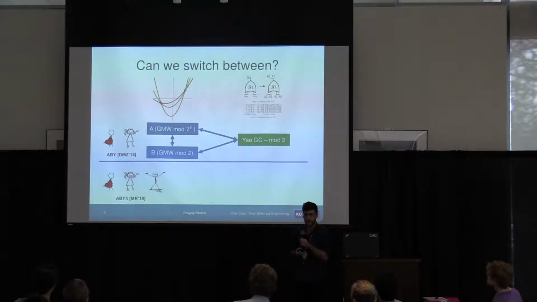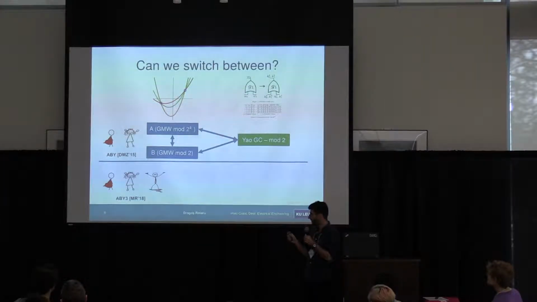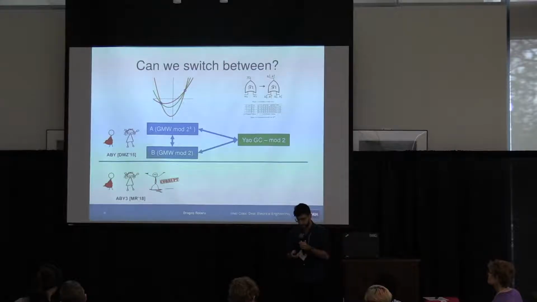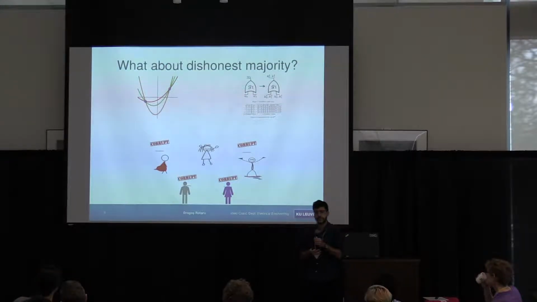And there's ABY3, recently published at CCS by Mohassel and Rindal. This is basically an extension of ABY, which works for 3 parties, and they're also doing the conversion securely such that they also support malicious adversaries, but with honest majority. So now the question is, what about dishonest majority? Is there any efficient way of doing this?